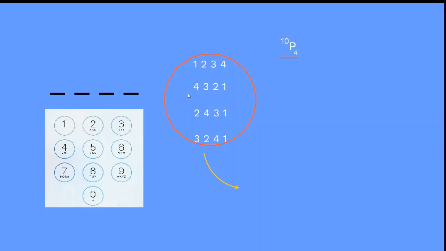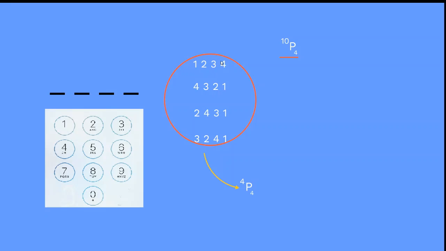If I take any 4 numbers, how many arrangements can I make with those 4 itself? For 4 numbers and 4 places, I have 4P4 ways. I have 4P4 ways of arranging every 4-digit pin code, right?